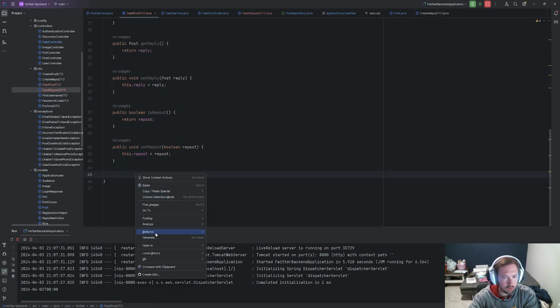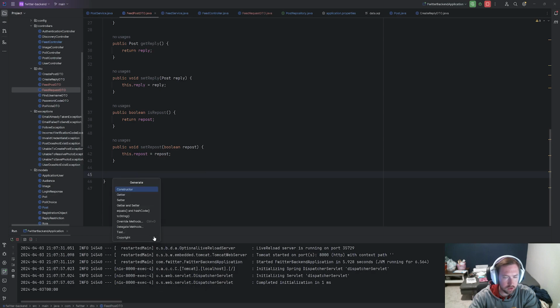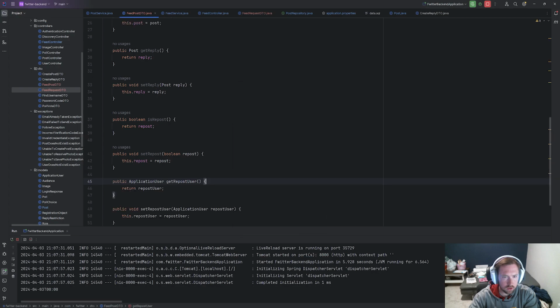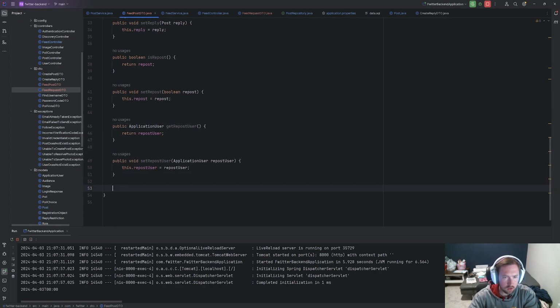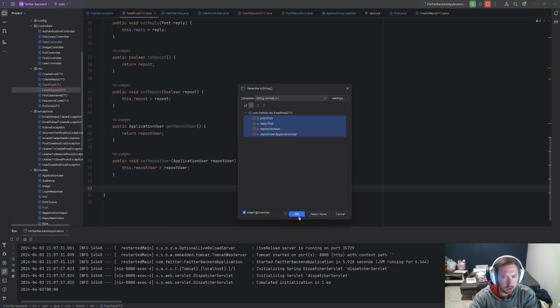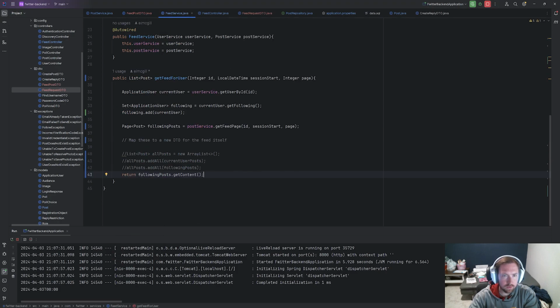And if we need to add more, we will. So let's go ahead and generate a getter and a setter for this guy, and then go ahead and generate a toString for here. So now basically in our feed service, we have our page of posts here.